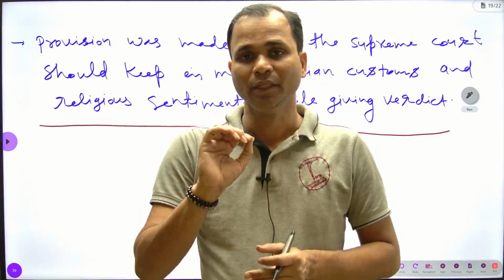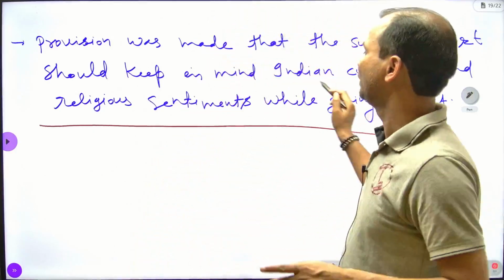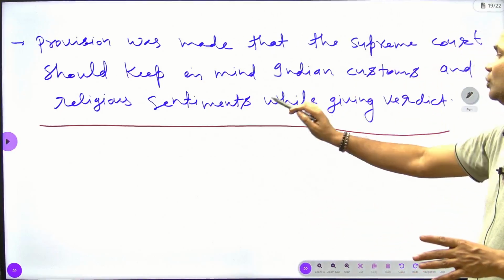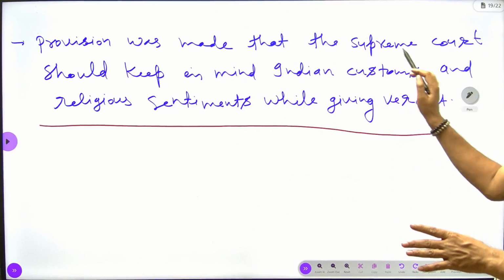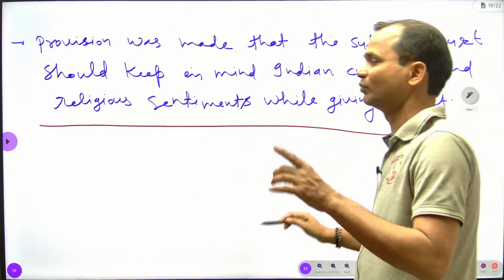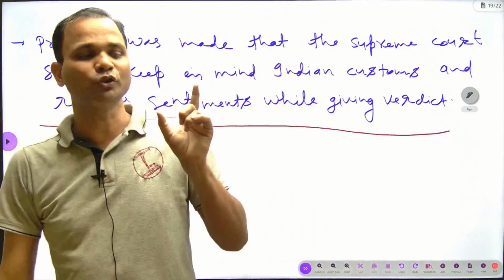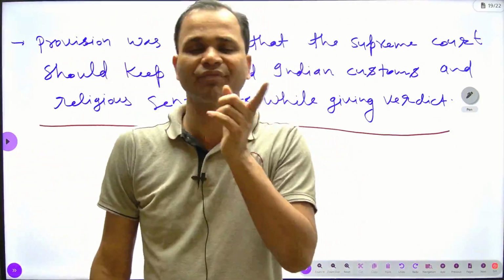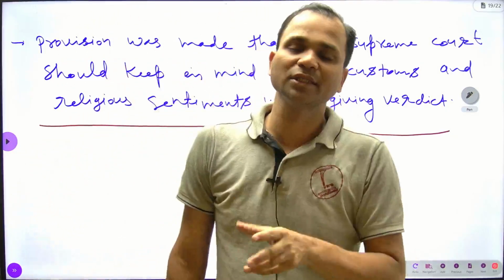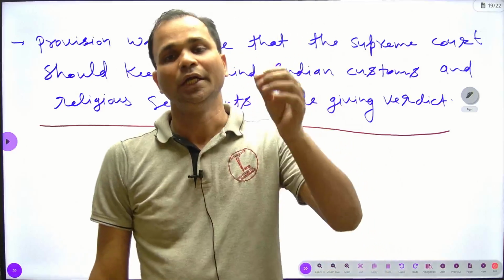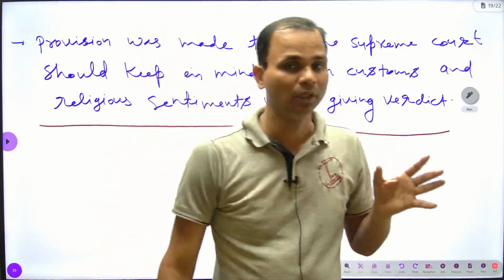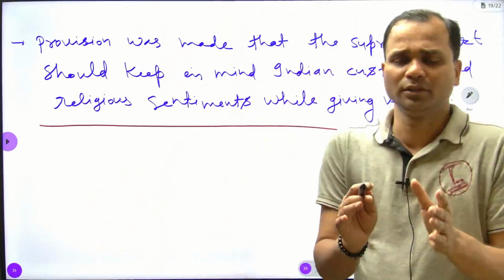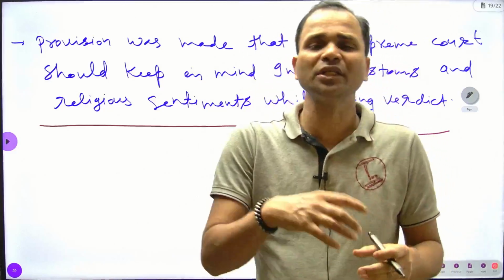Okay? That's why it was made provision that the Supreme Court should keep in mind Indian customs and religious sentiments while giving verdict. It means whenever the Supreme Court gives a decision, it will not interfere in the religious sentiments of the Hindus and Muslims.